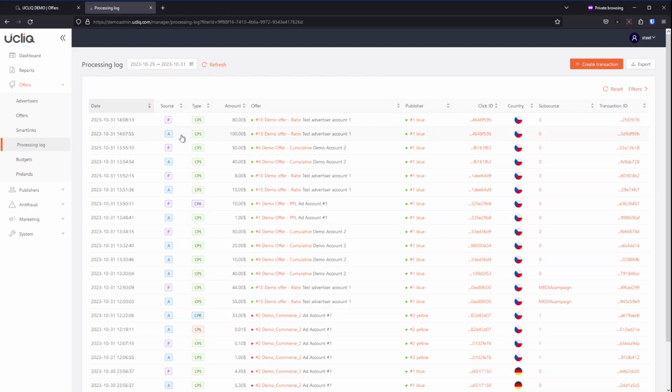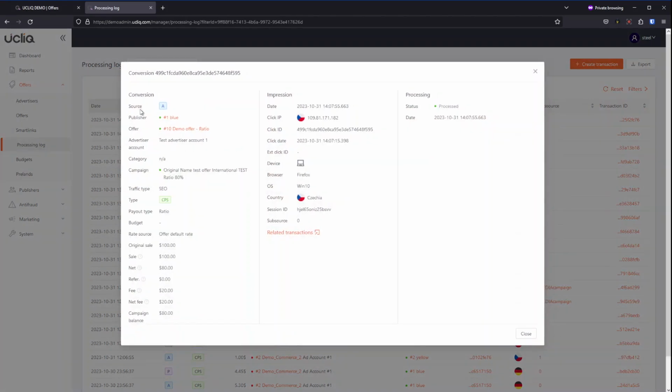We have advertiser transaction. Let's review it. So we see advertiser blue, source is advertiser, offer, this is offer we configured, this is a campaign name, traffic type SEO, type of conversion CPS, because of the way we internally manage types.